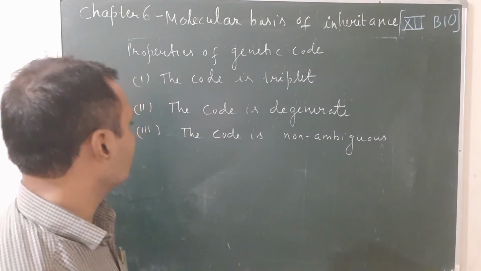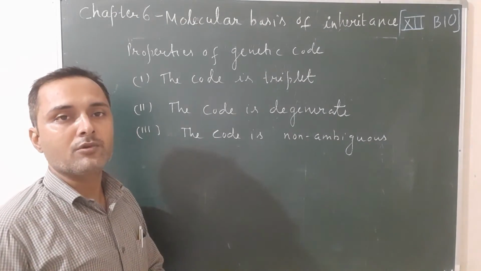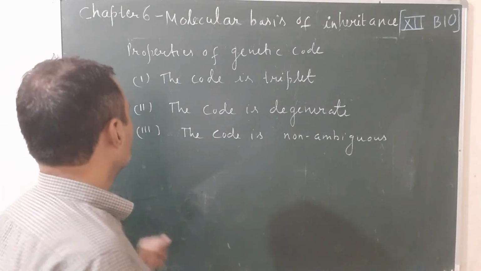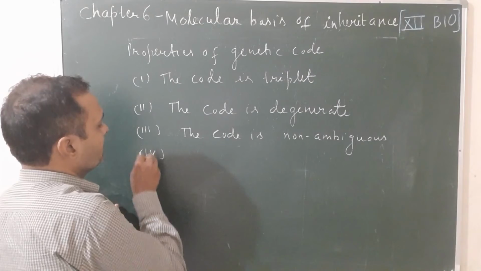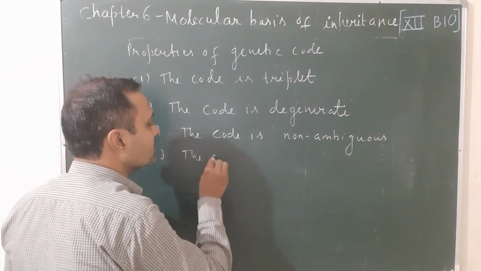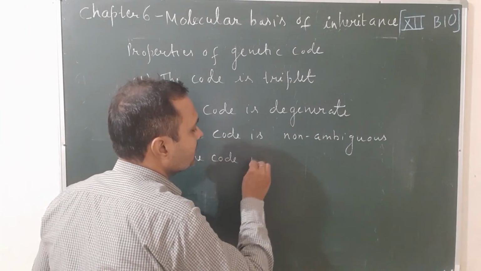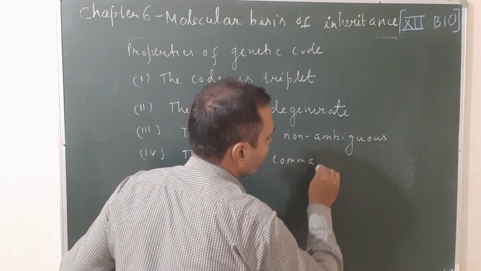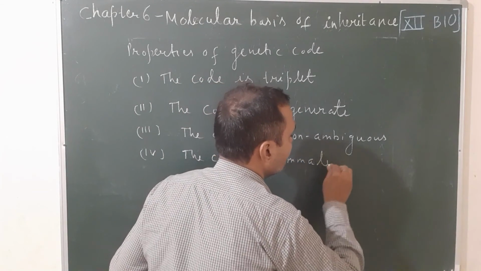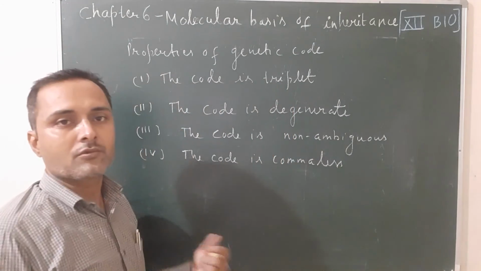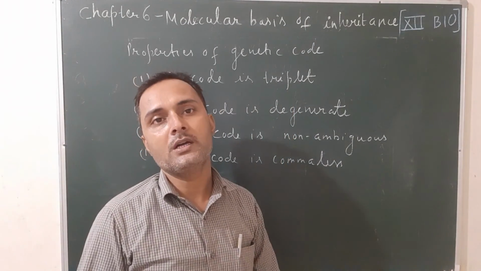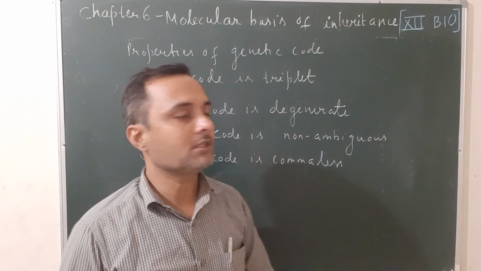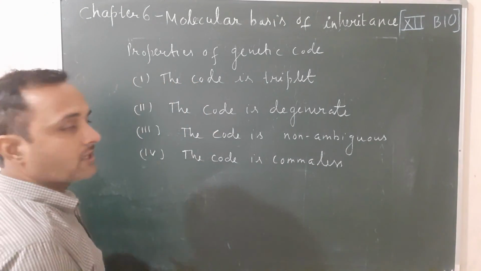This property is known as the code is non-ambiguous or unambiguous. Next one, the code is comma-less. It means that there is no punctuation between one codon and the next. There is no comma. This property is known as the code is comma-less.